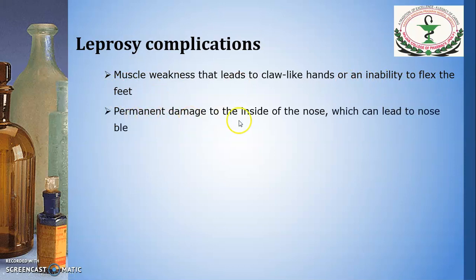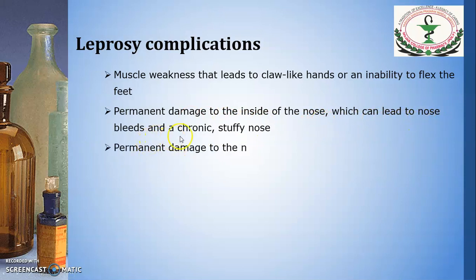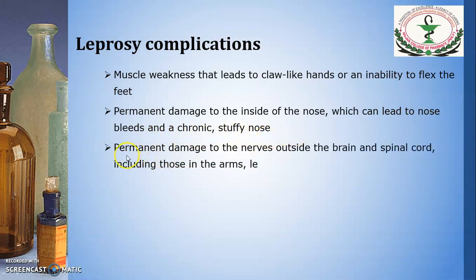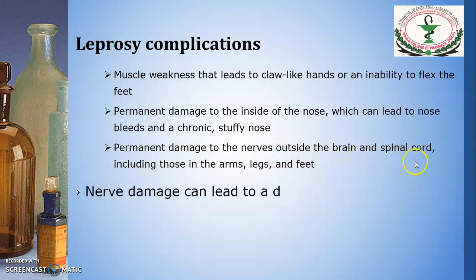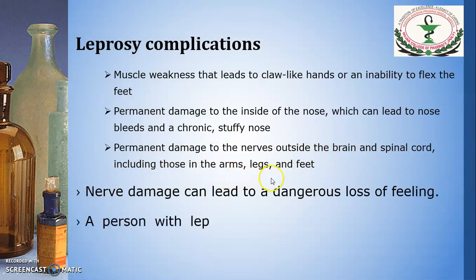Permanent damage to the inside of the nose can lead to nose bleeds and a chronic stuffy nose. Permanent damage to the nerves outside the brain and spinal cord, including those in the arms, legs and feet.